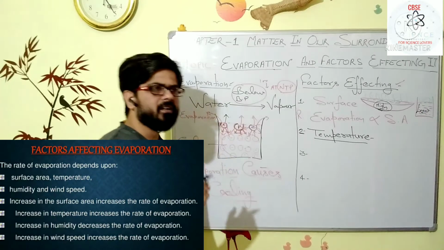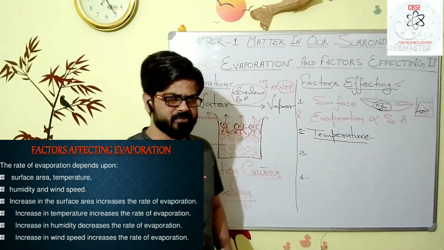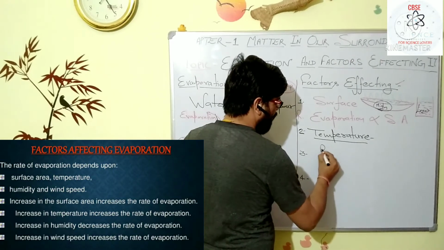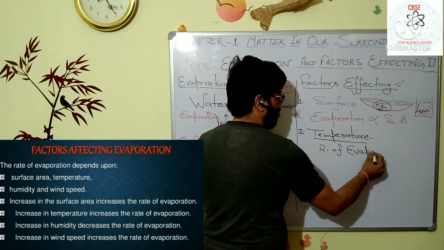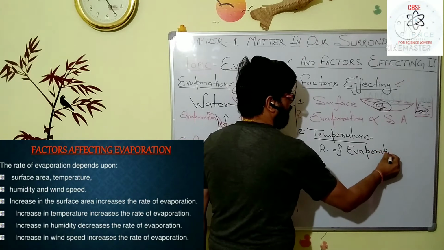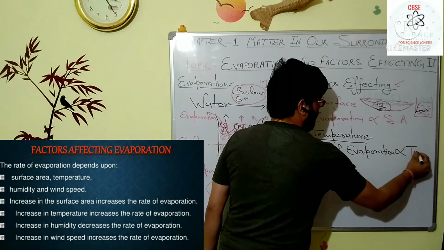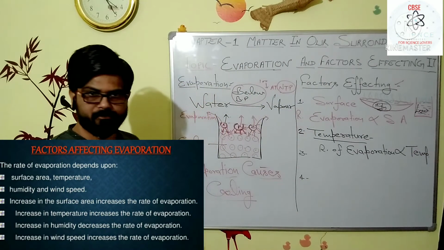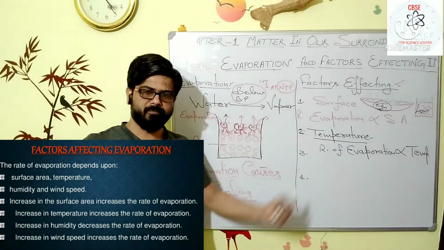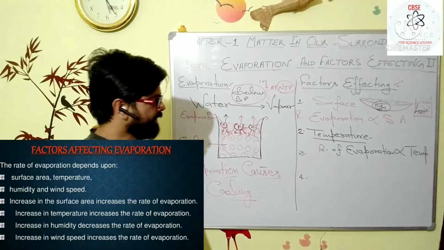That's why when you increase the temperature, the rate of evaporation increases. So we can say that the rate of evaporation is directly proportional to the temperature. If you increase the temperature of the system, or the temperature of the surrounding increases, the rate of evaporation increases.